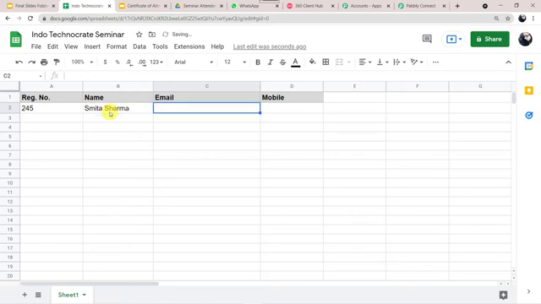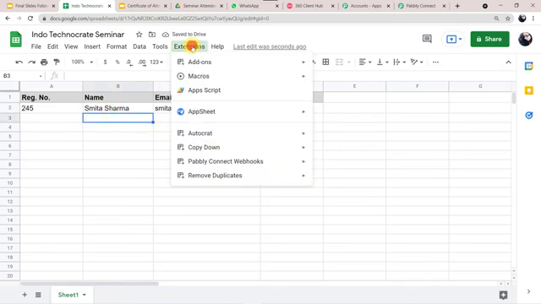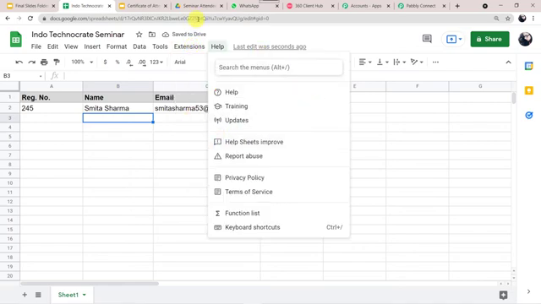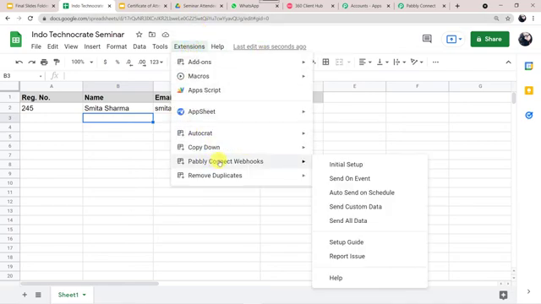Her email ID is smitasharma53@gmail.com, and her mobile number, let's give it as 7999724918. Okay. Now again we have to go to extensions. Now come to Pabbly Connect Webhooks and click on initial setup.